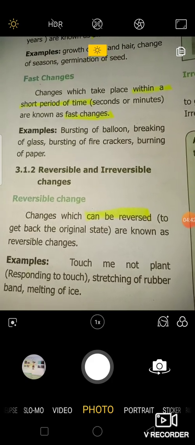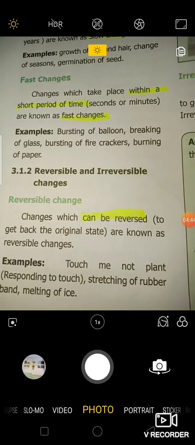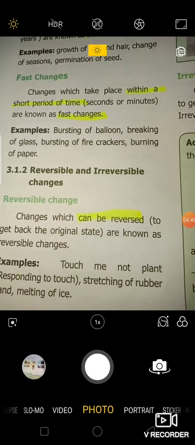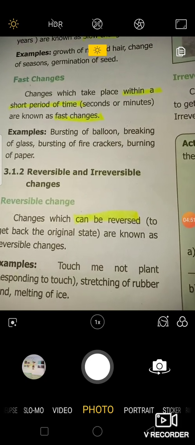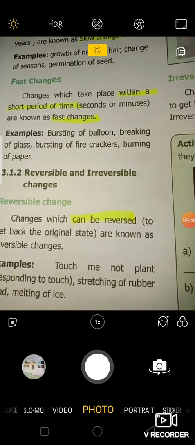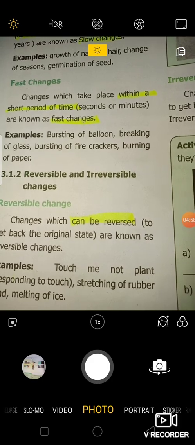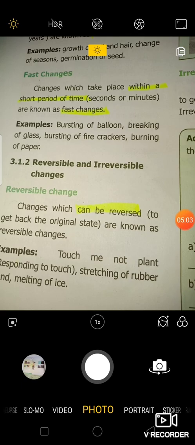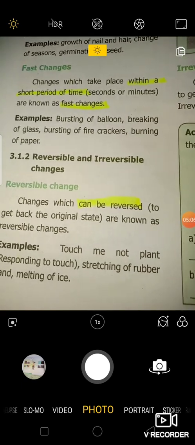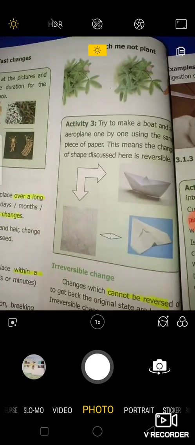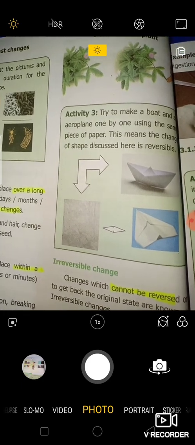Touch-me-not plant. You may come across that plant in your area, or in some hilly places it is seen very abundantly. So, if you touch the plant, what happens? The leaves shrink. But later, in a few minutes, it again goes back to its original state, original position. It is a very good example for reversible change. Stretching of a rubber band, melting of ice, these are all examples for reversible changes. See this touch-me-not plant, the picture is given in your book.